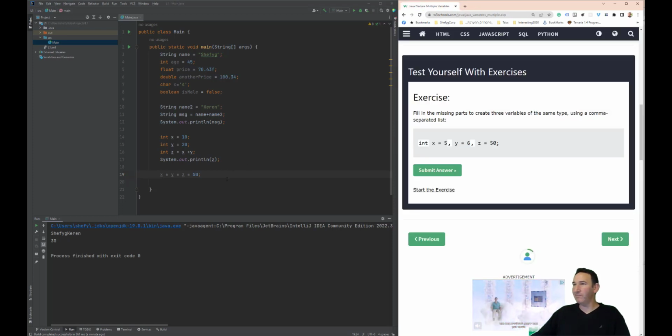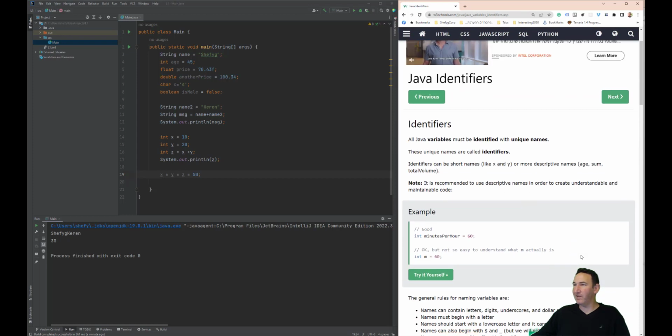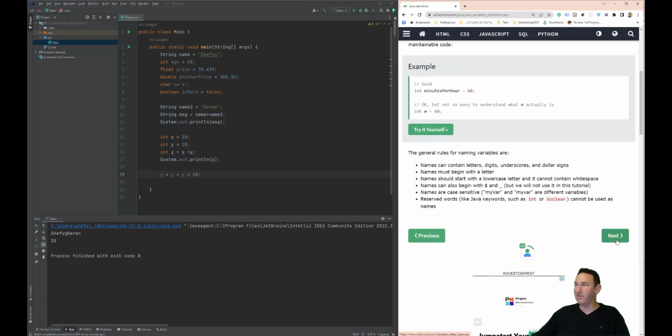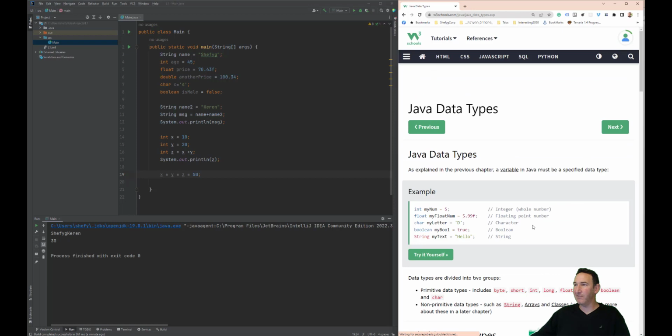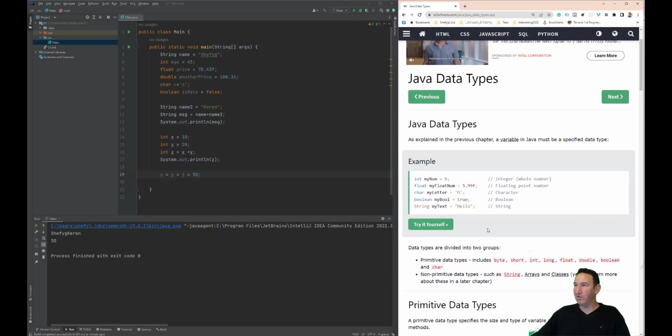Let's see if we can find something else. Java identifiers: what are identifiers? They must be unique names. So identifiers are basically the names of the variables. We've seen a few examples here. Now data types. We have int, float, char, boolean, and String. I won't go into it. So integer, floating point number, character, boolean, and string.